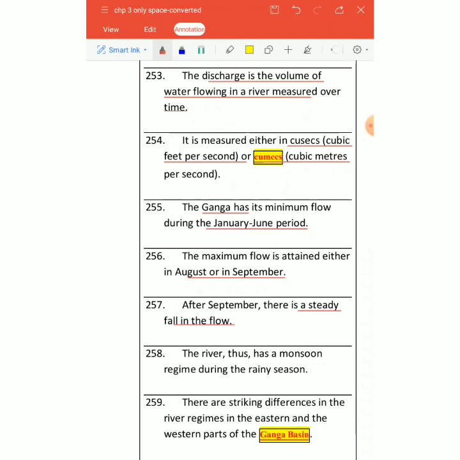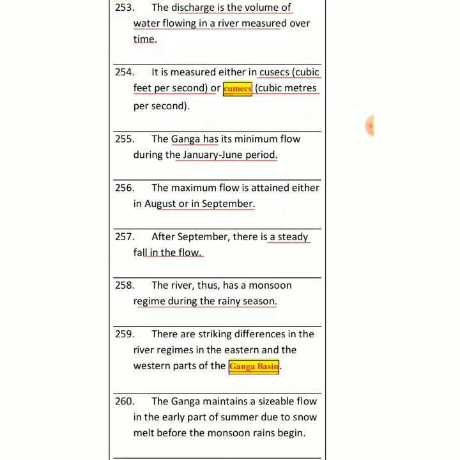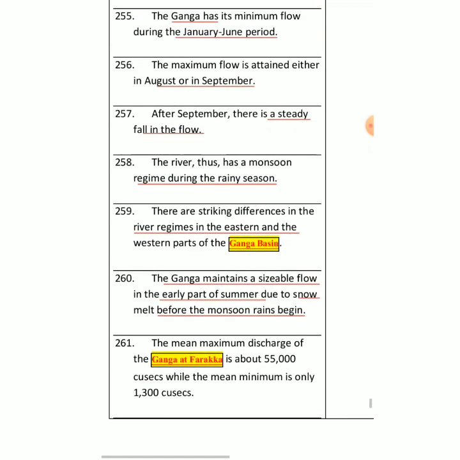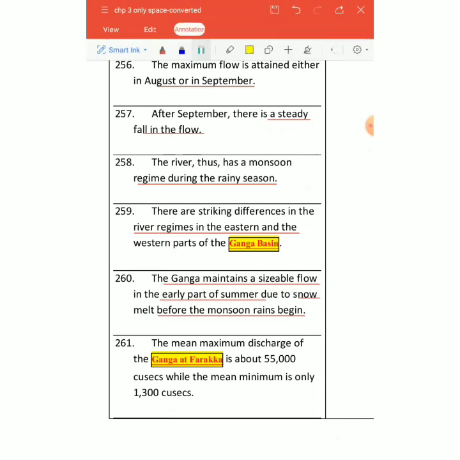Now, because the monsoon region is very active, especially in the rainy season, we find some striking differences in the river regions in the eastern and western parts of the Ganga basin. So Ganga maintains a continuous flow in the early part of summer. Why? Due to melting of glaciers, due to snow melt, right? And rain begins. So Ganga has water throughout.